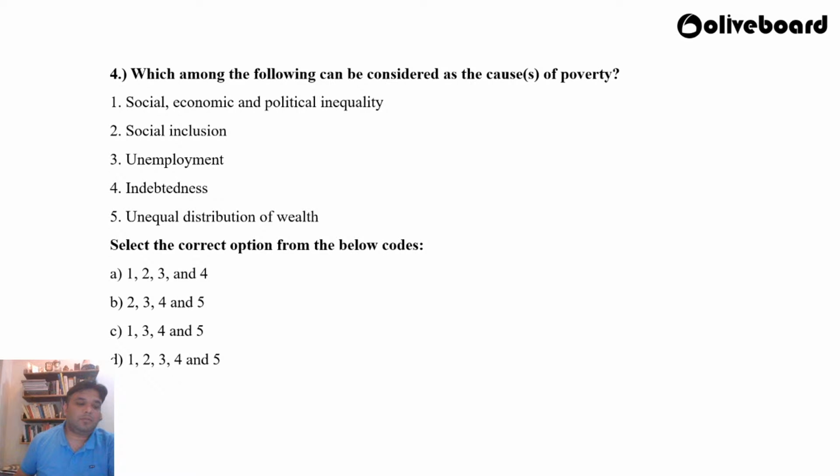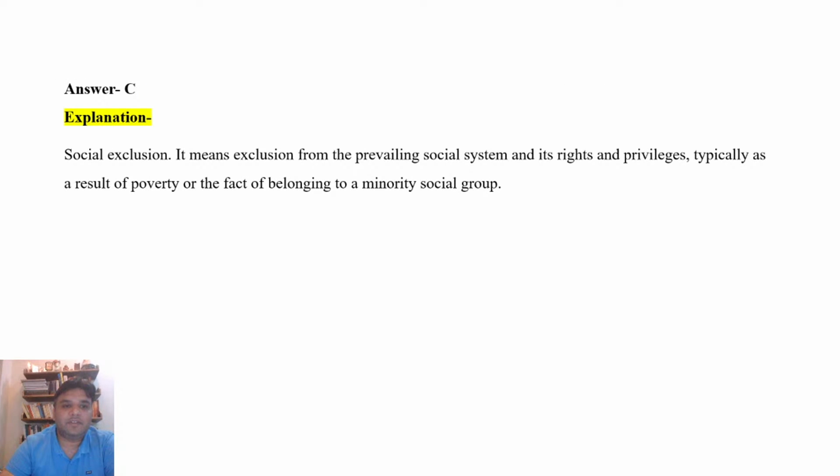Vishal, Aniket, Manjot, Ranjita, all of them feel that the answer is C. Okay. So let us understand. Let us see what is the correct answer. Debojit also feels the answer is C. So let's see what's the correct answer now. Okay. So moving forward, we see that the answer is indeed C.